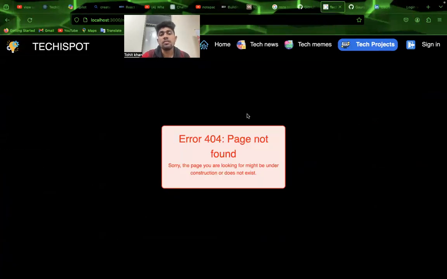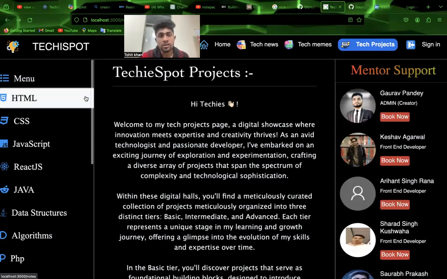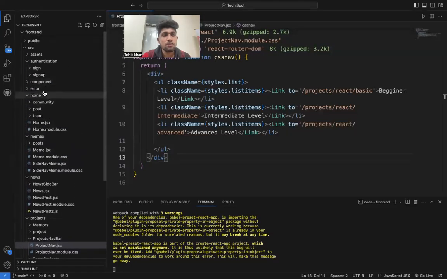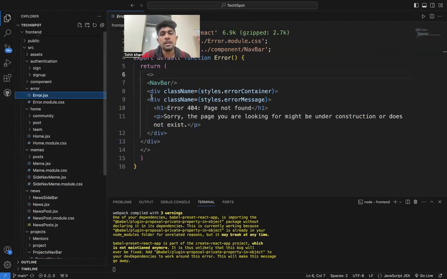See, this is the error page I will talk about from previous. Then if my page is not found, it will show the error message. It will be in the error folder. This is the error folder, and that will show the error when my page is not found.